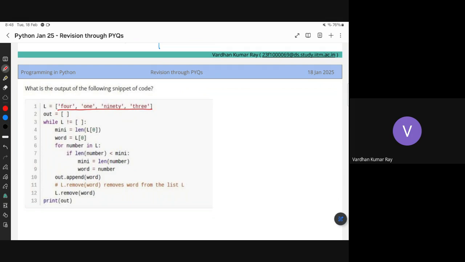You're given a list which has 4 strings: 4, 1, 90, and 3. And there's an empty string, doesn't matter. So until my original list L becomes empty, I will keep on going. This will tell me the length of the element at the 0th element. So what is mini equal to? 4, right? And your first word also becomes 4.